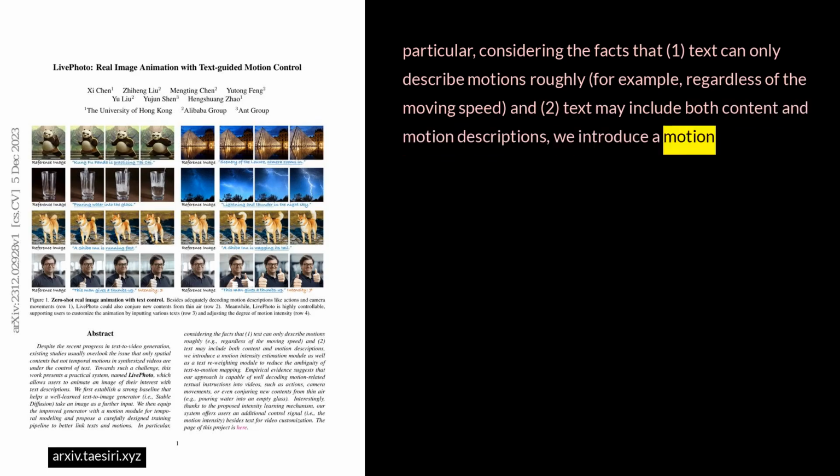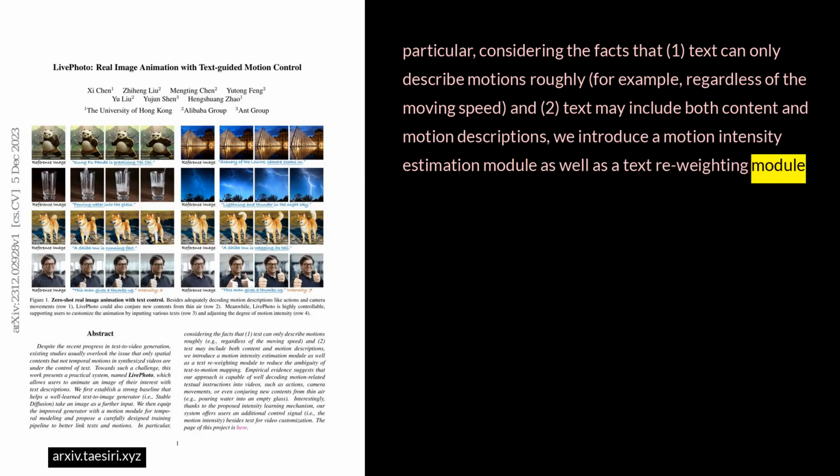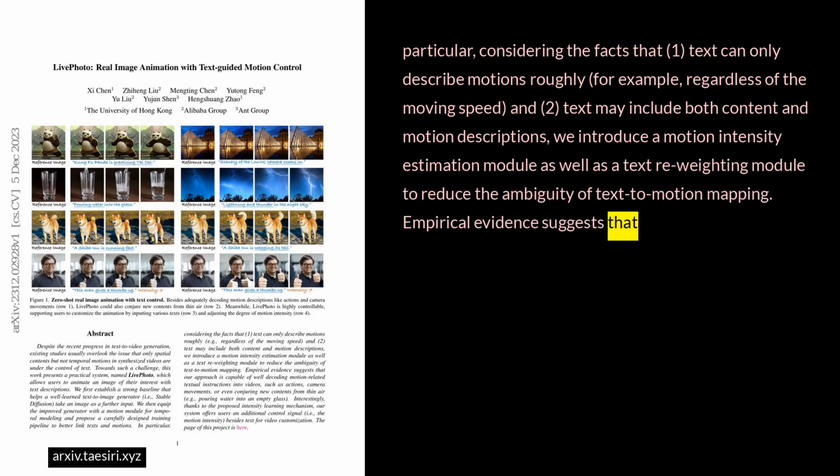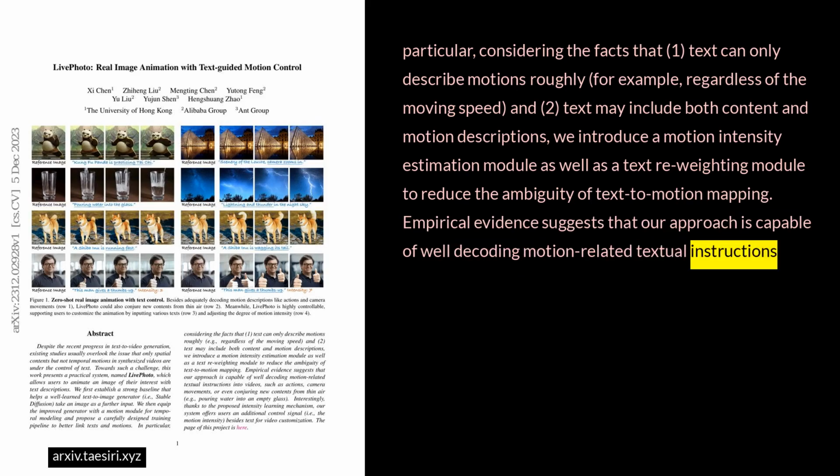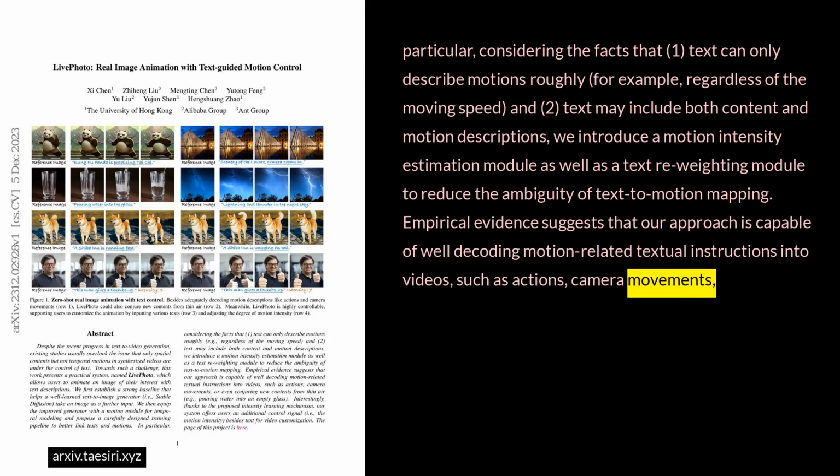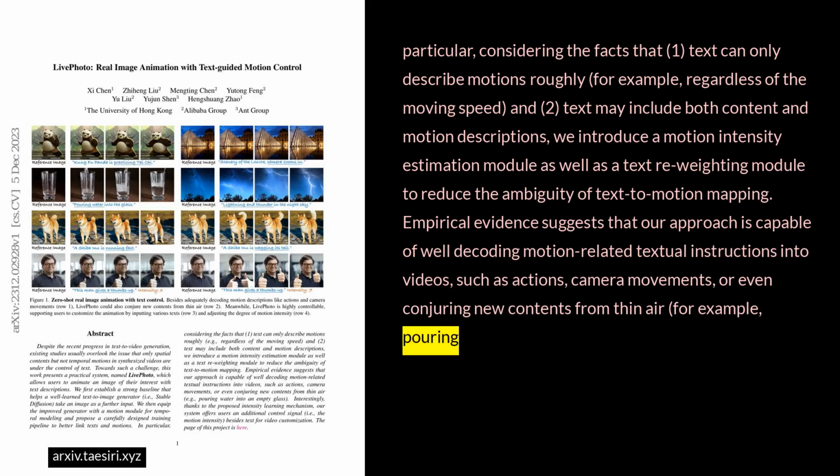We introduce a motion intensity estimation module as well as a text reweighting module to reduce the ambiguity of text-to-motion mapping. Empirical evidence suggests that our approach is capable of well decoding motion-related textual instructions into videos, such as actions, camera movements, or even conjuring new contents from thin air, for example, pouring water into an empty glass.